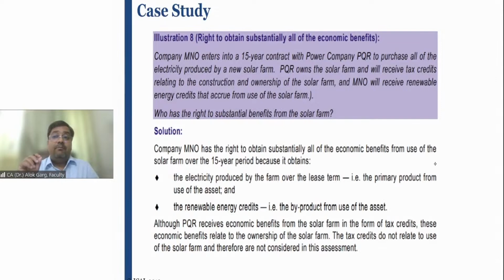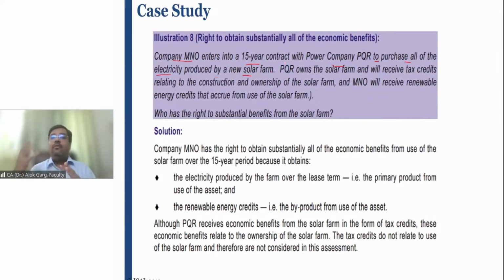This is a very, very important case study. So we discussed that the right to direct the use, that is how and for what purpose. Now company MNO enters into a 15-year contract with power company PQR to purchase all of the electricity produced by a new solar farm. For example,